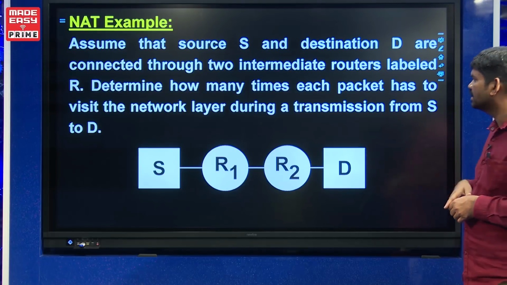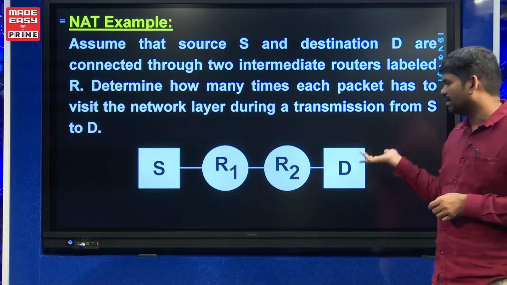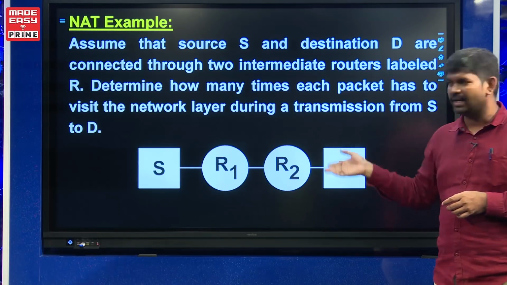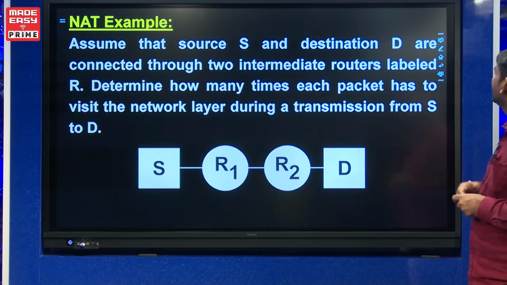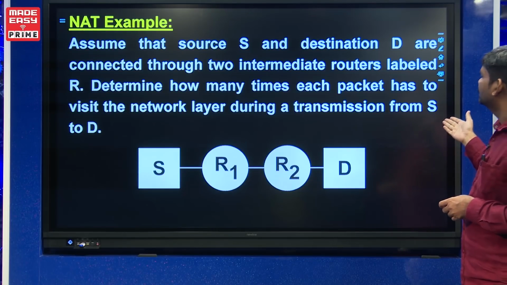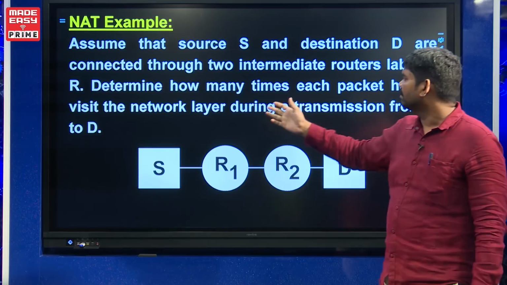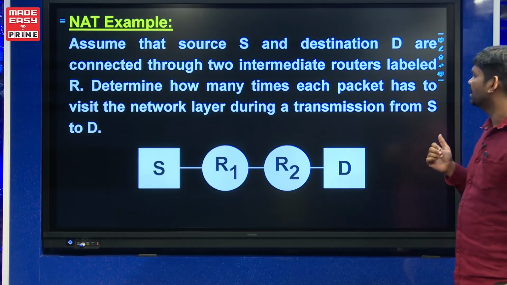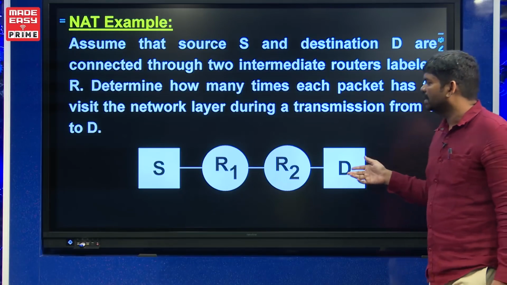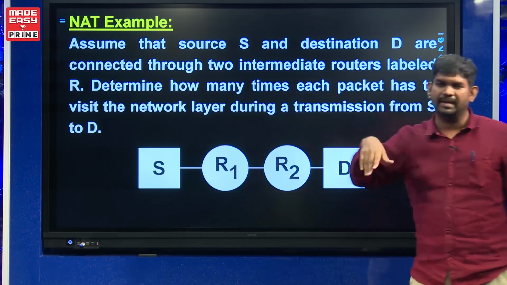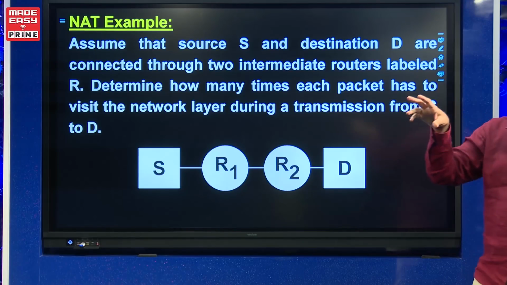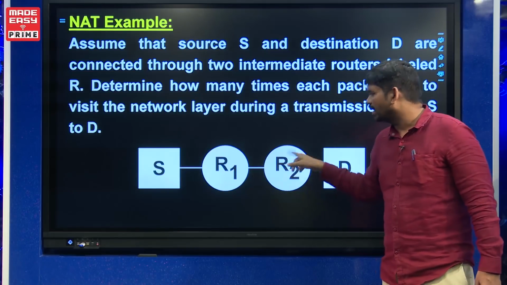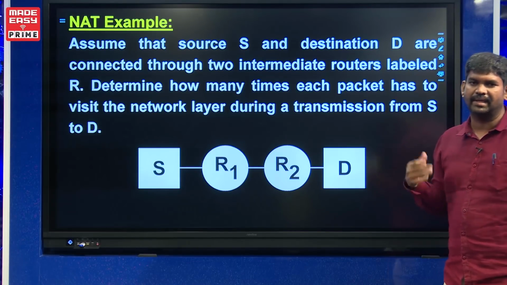This problem was given in the GATE exam one time. From source to destination you are sending the data, and these are the intermediate routers, and they are asking how many times each packet visits the network layer during a transmission from the source to the destination. From the source itself you start sending the data, and at every layer you add the header. Now, these routers you can call 3-layer devices, or 3-layer switches.